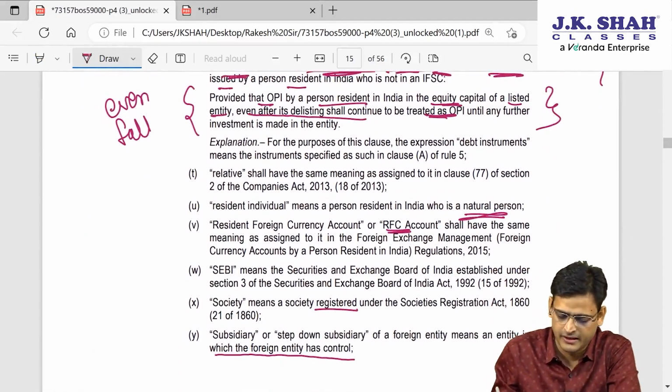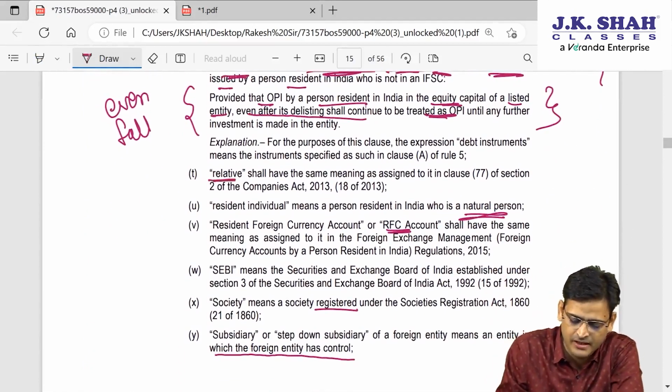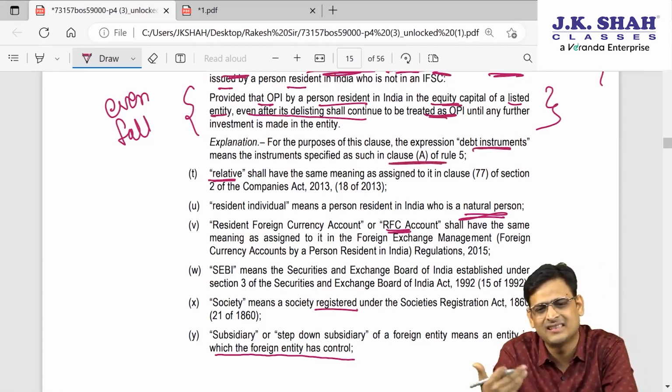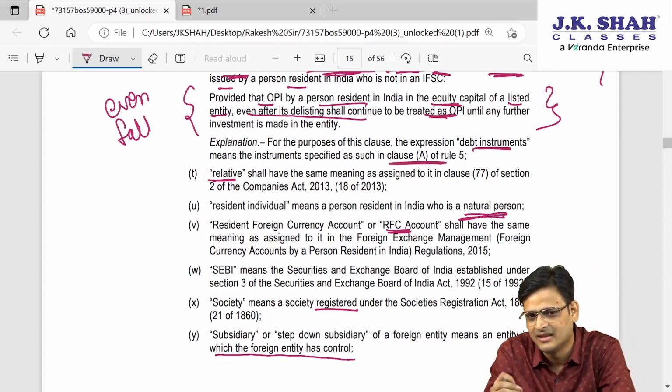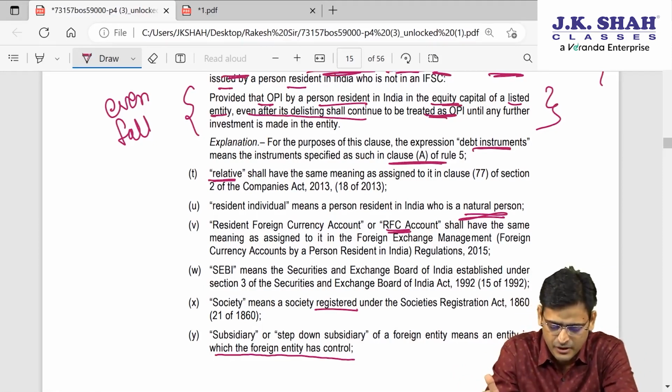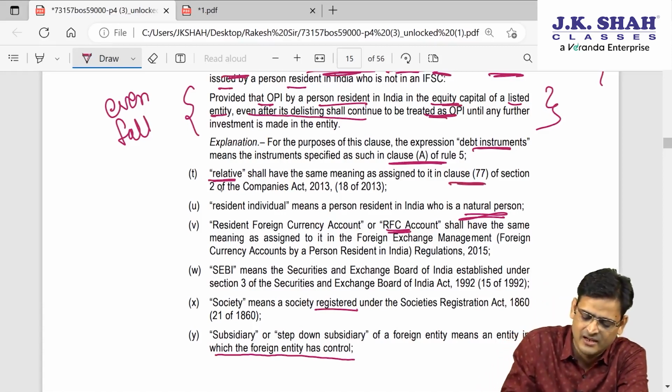Next point is relative. This has the same meaning. This debt instrument, this is NA, has the same meaning as given. So these are just a reference. These reference things, they will not ask you. What they will ask you are the independent points over here. So relative has the same meaning as given under the Companies Act.